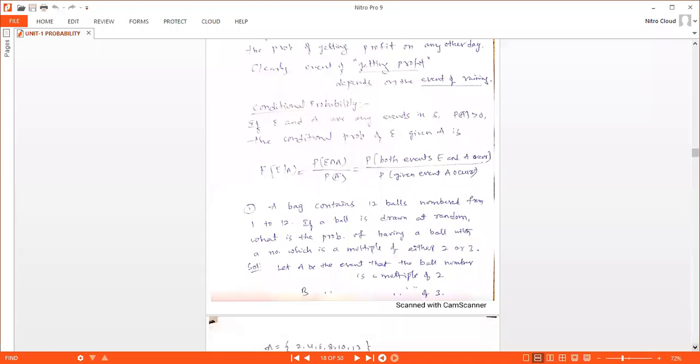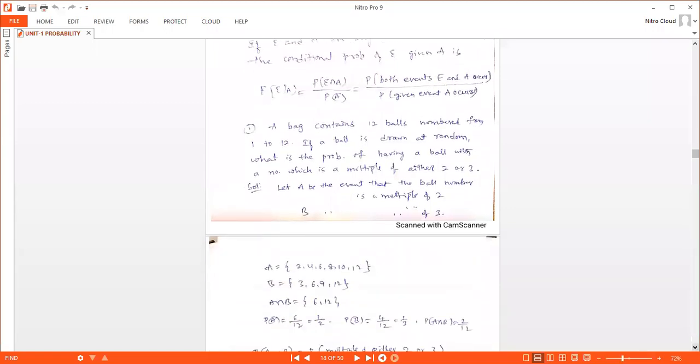So let's see some problems on probability. A bag contains 12 balls numbered from 1 to 12. If a ball is drawn at random, what is the probability of having a ball with a number which is a multiple of either 2 or 3?